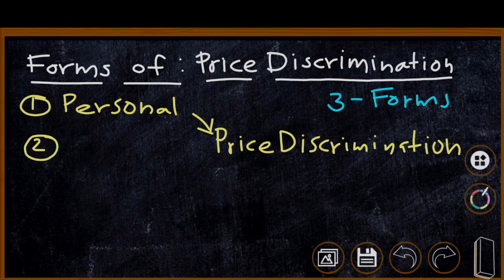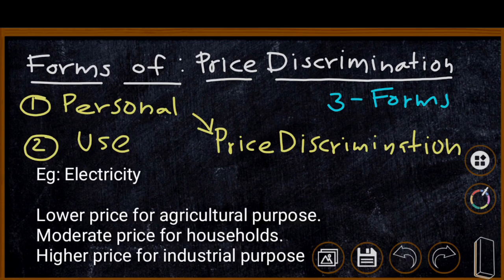The second form of price discrimination is discrimination on the basis of the use of the product. Different prices are charged for different uses of the same product. For example, a farmer gets electricity at a lower price. An industrialist in most cases gets electricity at a higher price. The same electricity is charged differently for different users.